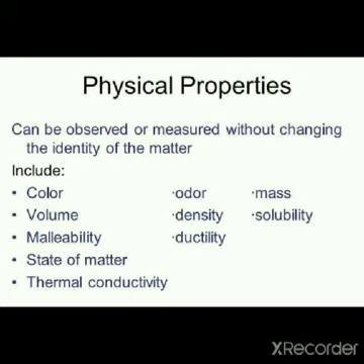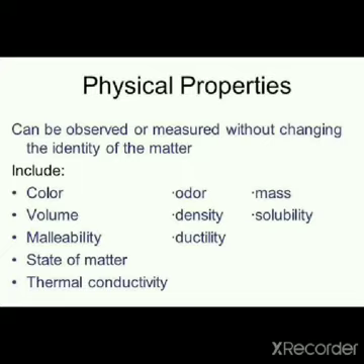Every substance has unique properties. These properties are of two types. Which are they? Physical and chemical. So next we shall see about physical and chemical properties. Properties which can be measured or observed without changing the identity or the composition of the substance are called physical properties. The composition of the substance will not change.